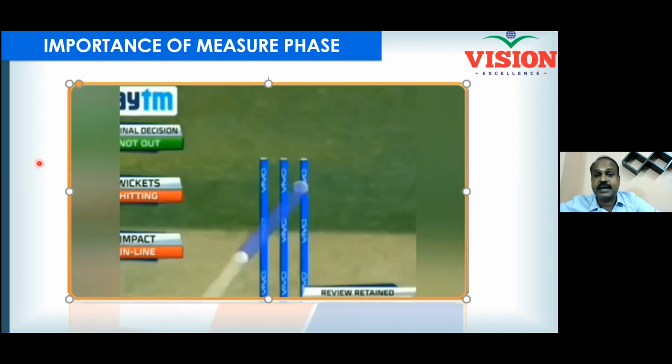And now you extend the line. How do you extend the line? By deriving the equation of the white color line. If the equation of the white color line is derived, the regression equation is ready. If the regression equation is ready, software or you yourself can generate the blue color line and you can understand where you are going to hit, whether your ball will hit the stumps or not. And this is exactly called regression analysis.